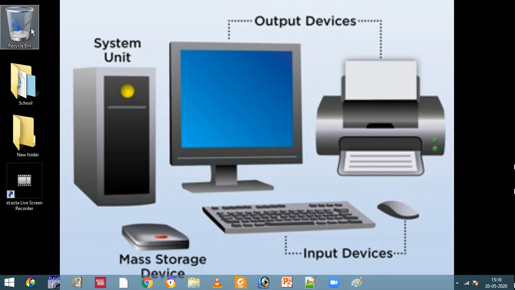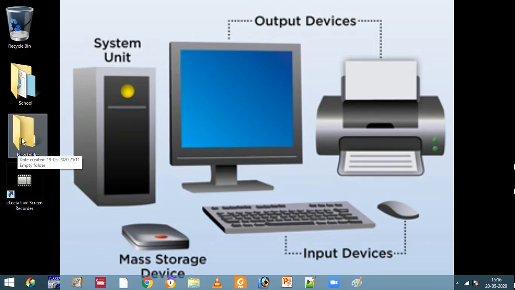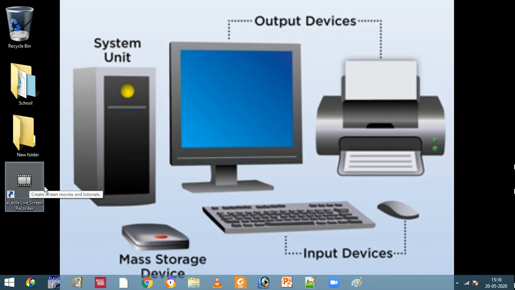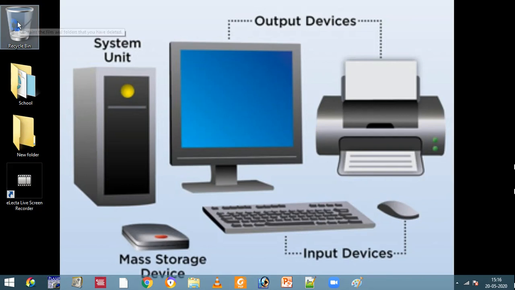Fine, this recycle bin we'll talk about now. Whenever we delete any file or folder or any program, that goes into recycle bin. This is recycle bin. The name itself is explaining. Recycling means we can use it again. For example, we'll delete this new folder and see now. I'm deleting new folder and it goes to recycle bin.